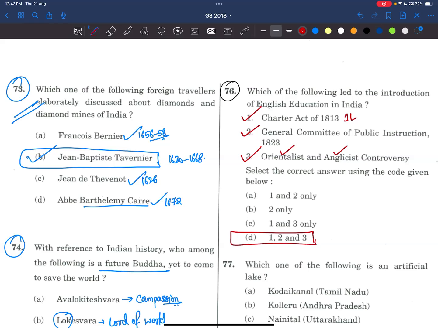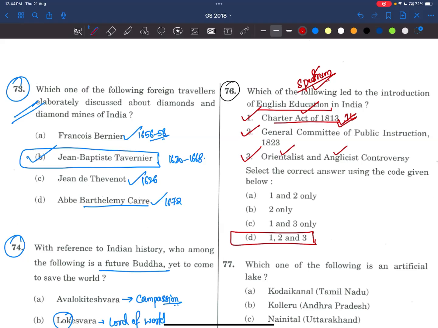Now, as we discussed, we need to focus on all the acts, that means Crown Acts and Company Acts, whatever they are. And also, see, here it is talking about education. There are many education reforms taken by the British. The intention can be anything, but there are a few education policies, and it is there in Spectrum. So we have to read all the relevant chapters on education, especially pre-independence, since UPSC is focusing on education, and also the provisions of these acts.